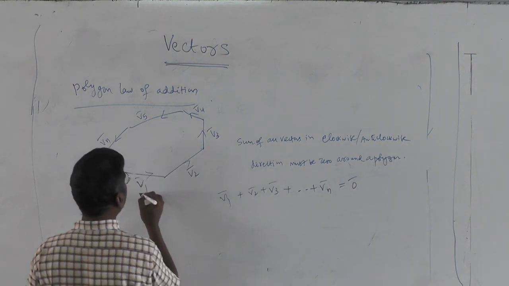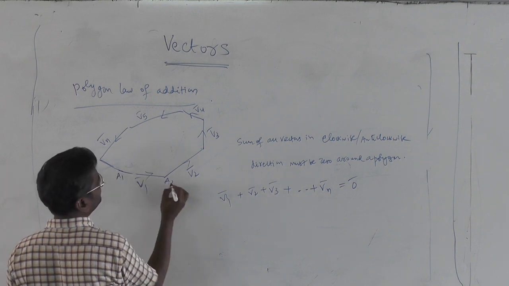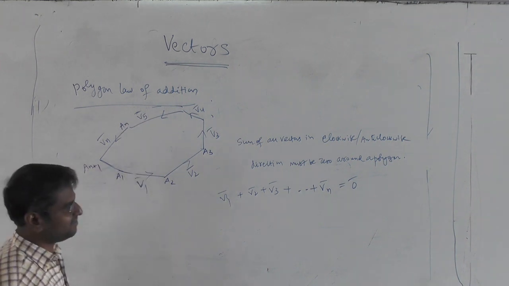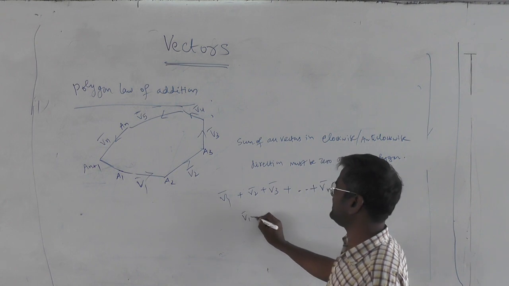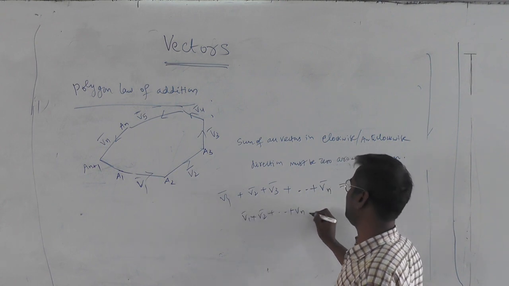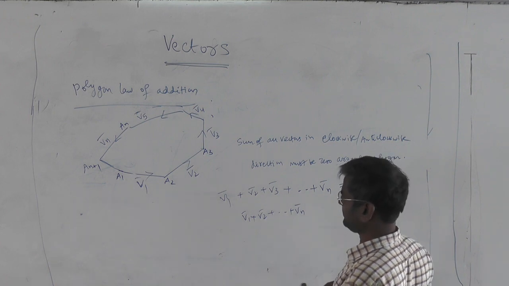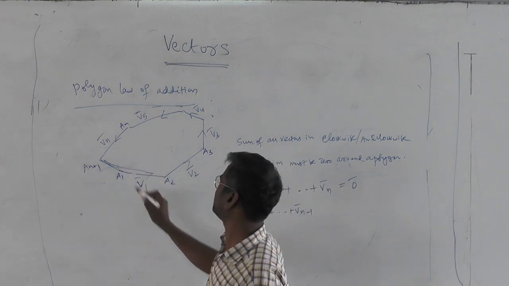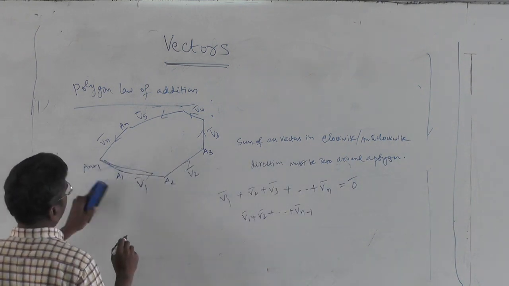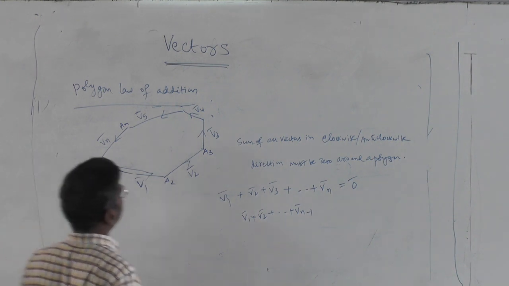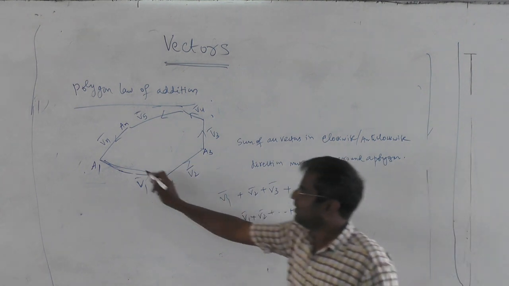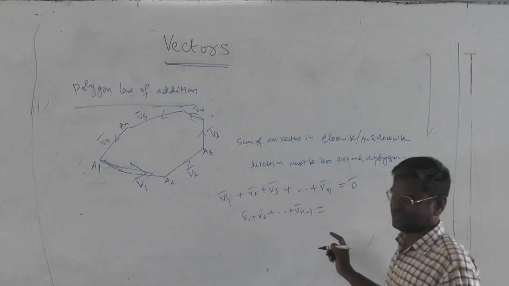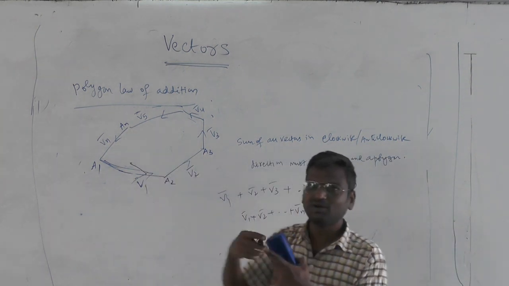Some people will say that, suppose this is A1, this is A2, A3, and so on, this is An, and say An plus 1, for example. Then what they will say is that the sum of the vectors V1, V2 up to Vn minus 1 bar, the sum of the vectors along n minus 1 sides, is equal to the vector in the opposite direction if you close the polygon.